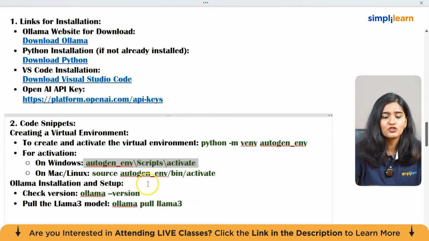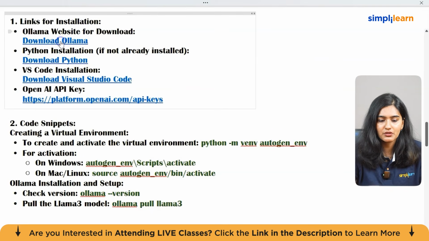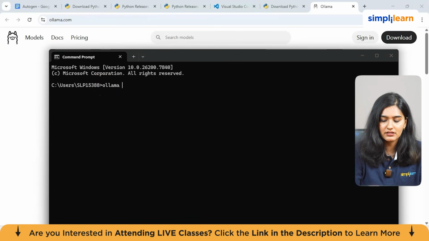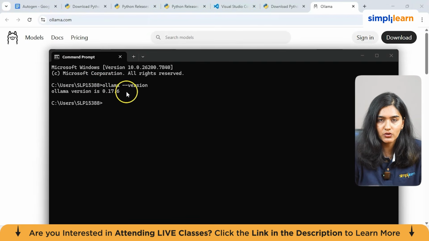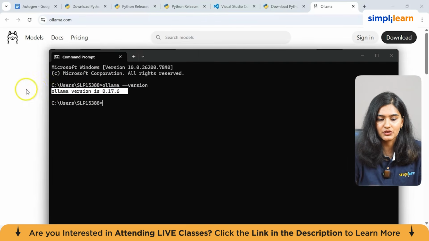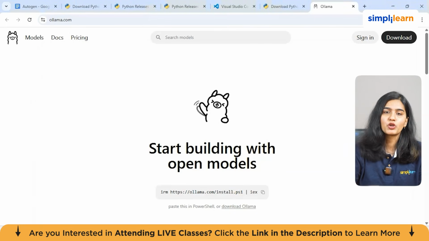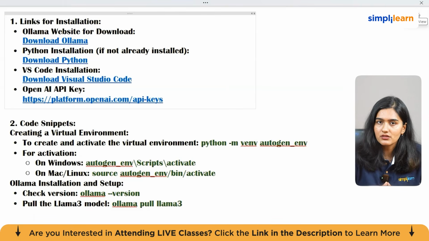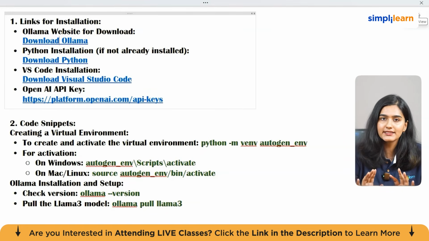So fine. For downloading Ollama, you just go here, and here you can see your download button. You can just start the download, and just to check if Ollama is downloaded, go to your CMD and just type in ollama --version. I have already downloaded Ollama, so that is why it is showing me this version. So you guys can also pause the video for a while and download it. Okay, now the next part is I want you all to open your VS Code and install this Ollama package. You can install it from the website or through this code.